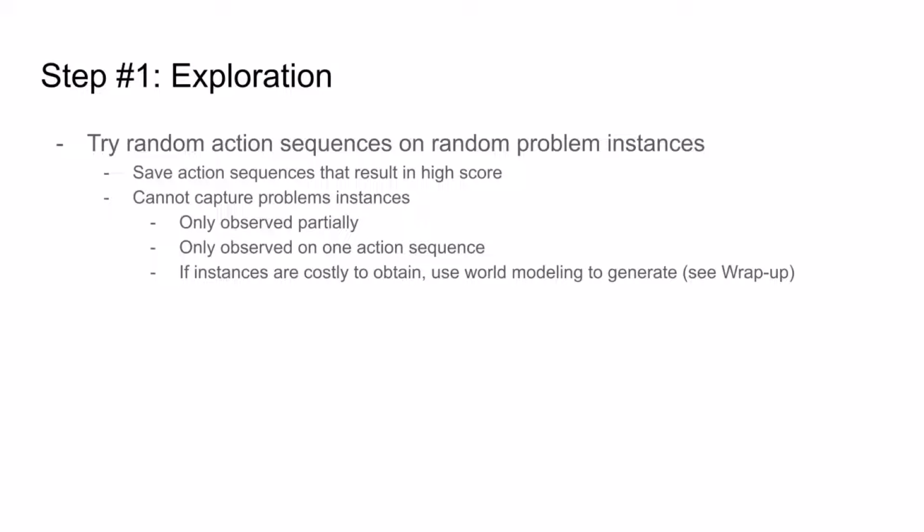Now, since this particular sorting problem is an artificial one that is easy to simulate, getting new problem instances is easy. But it is the case that for many real-world problems, it can be costly to find and experiment on new instances. In these cases, it can be beneficial to use world modeling, where we first develop an understanding of how the world works, then use that understanding to generate artificial problem instances to use, which is something we'll touch on more in the wrap-up.